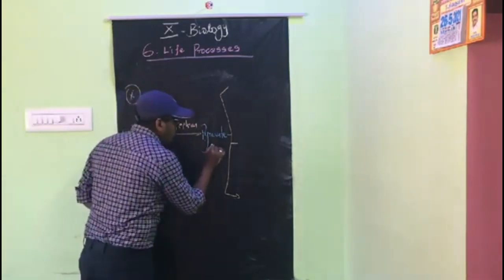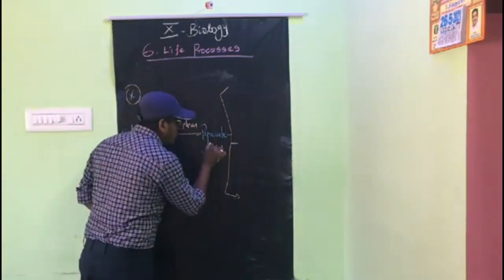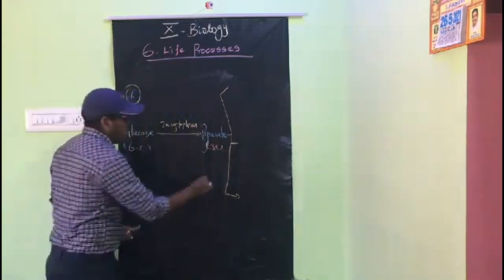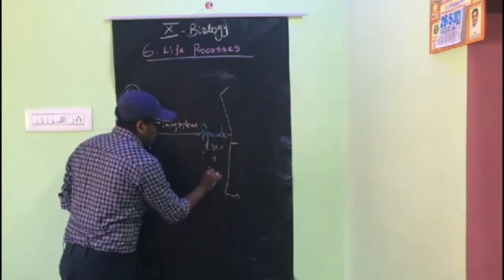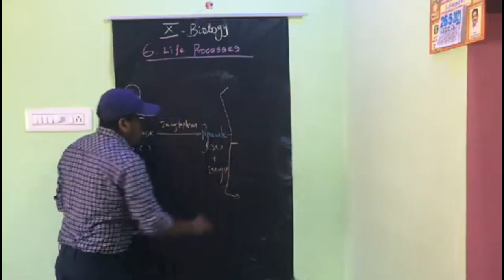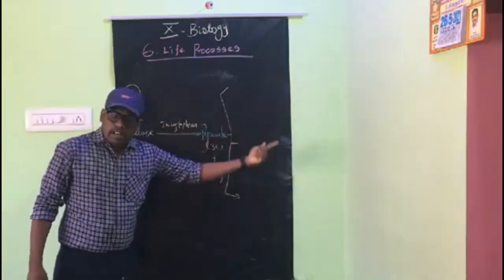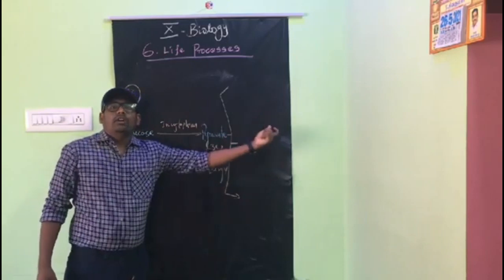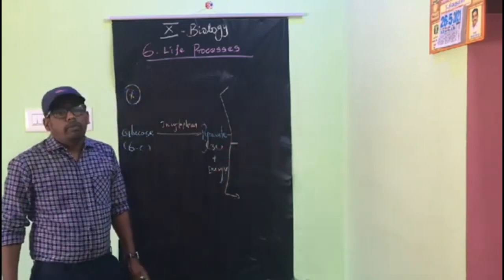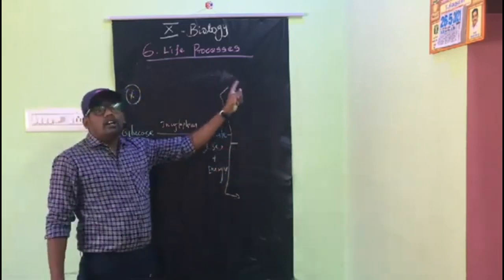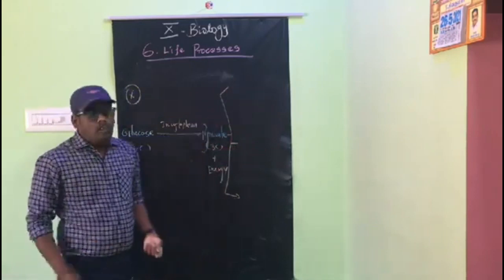The pyruvic acid contains 3 carbon molecules, and energy is also produced. After the pyruvate is produced, it is further broken down and finally produces the remaining energy, which occurs differently in various organisms.